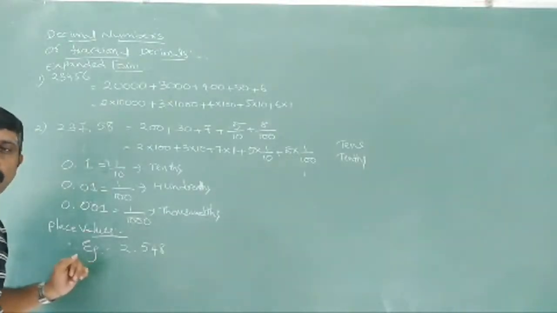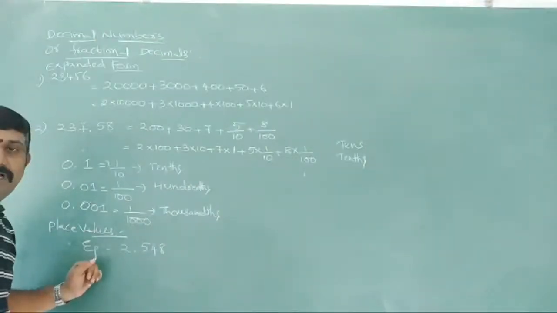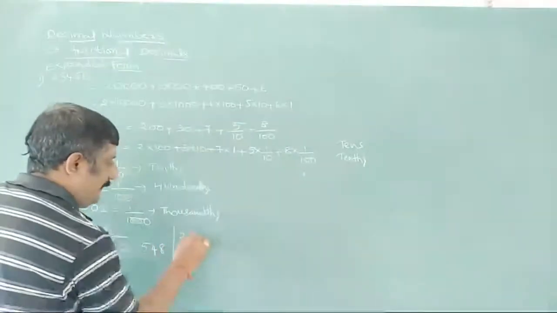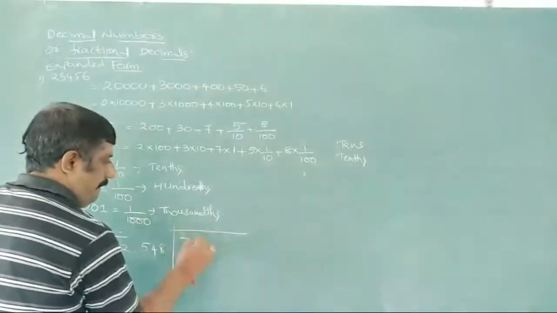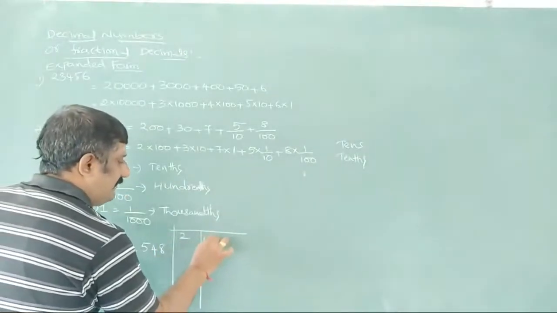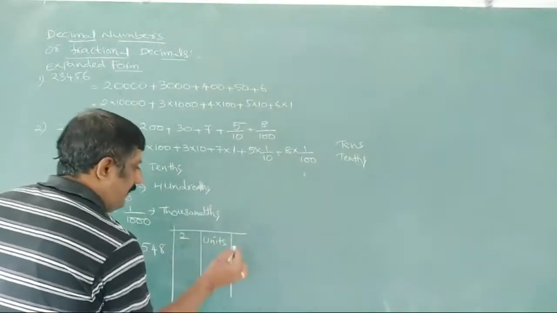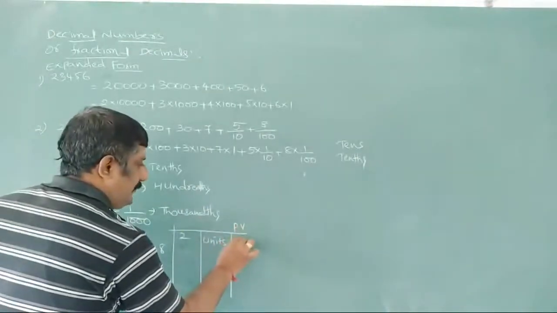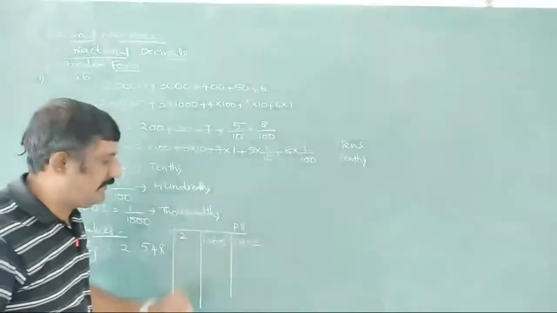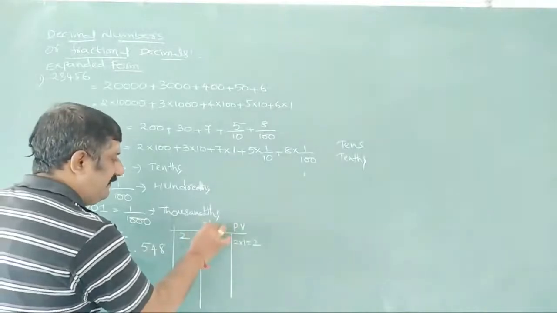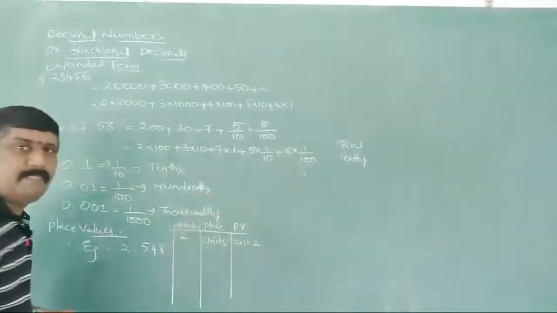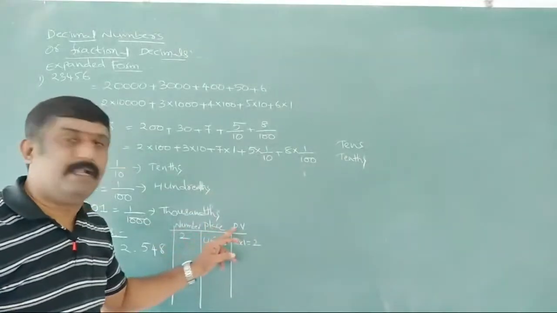2.548. What are the places we have and what are the place values we have here? Let us write here. First of all, 2 is in the units place, and the place value is 2 into 1, nothing but 2. Place value is going to be 2 into 1, nothing but 2. Number, place and place value.